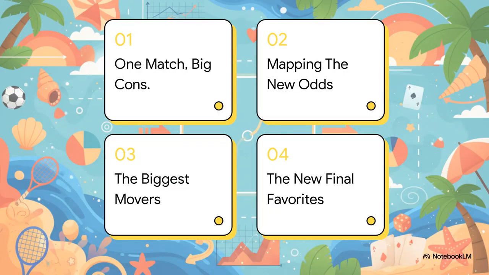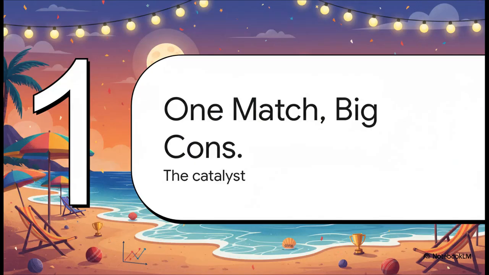All right, here's the plan. First, we'll look at the one match that caused all this chaos. Then we'll see how the odds got completely redrawn. We'll find out who the biggest movers were and wrap it up by looking at the new top contenders for the final. Okay, let's jump right into it.